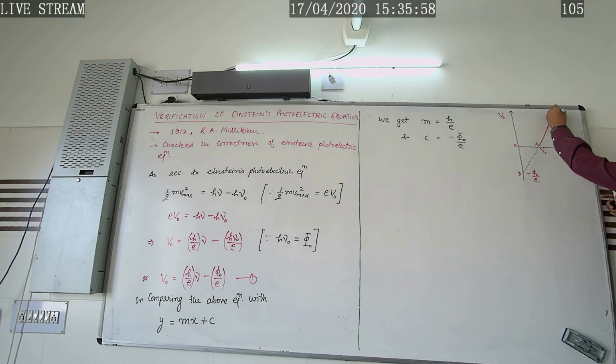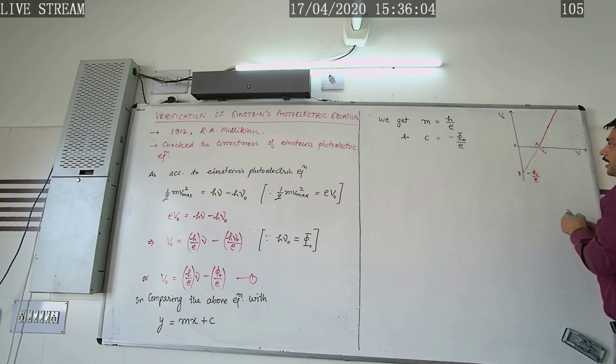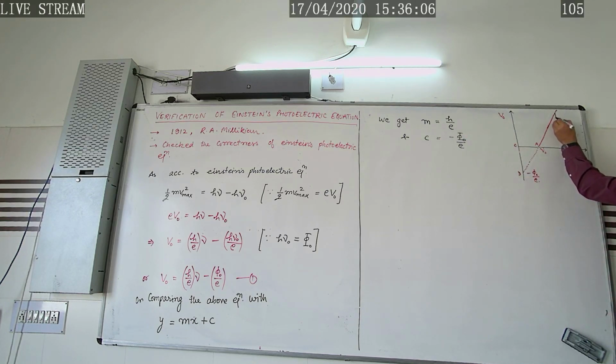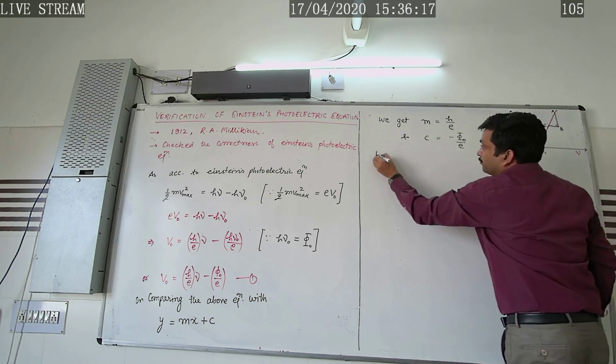He compares the slope of the graph with this h by e. So in order to find the slope, here we have considered the right angle triangle ABC.